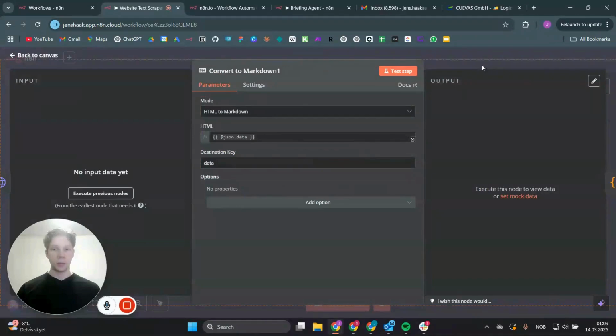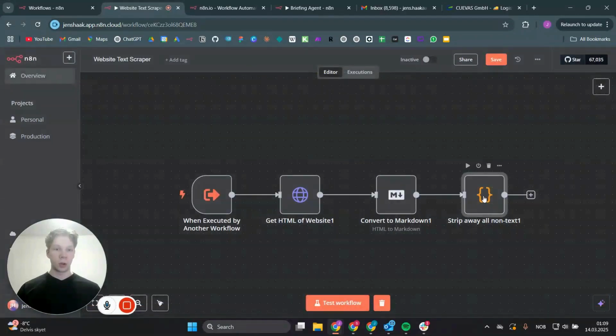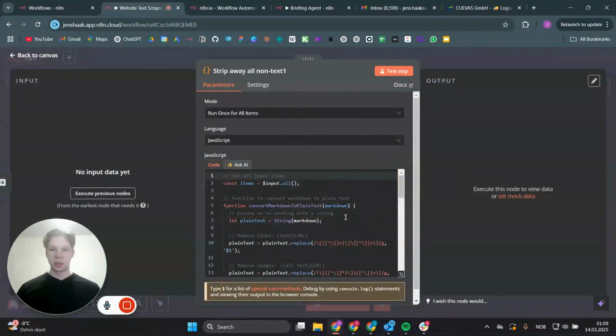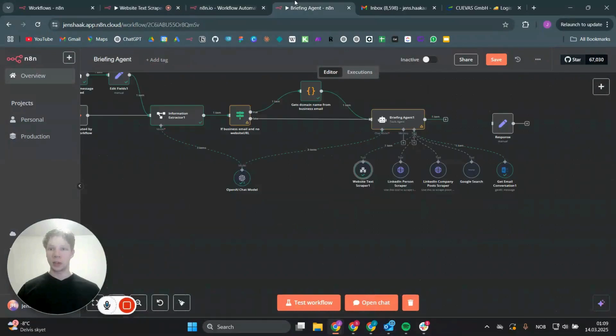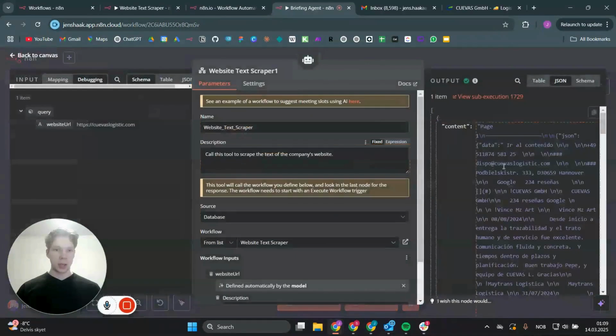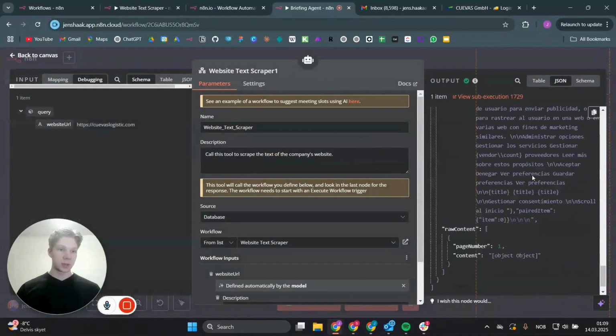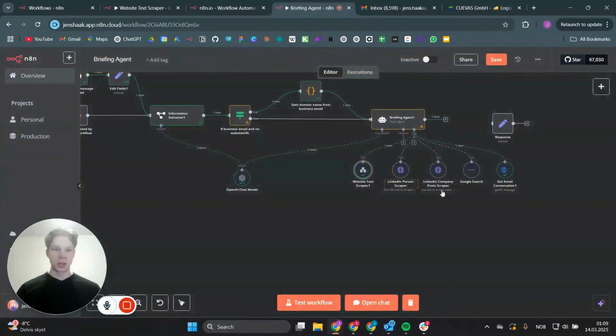Markdown inside of here. And then what we do is we strip away all the non-text from the website, from the markdown, I should say. And then we send that back. So we get a nice little output. As you can see in here, we get this output, which we can send to the AI agent, which will use that for the briefing.